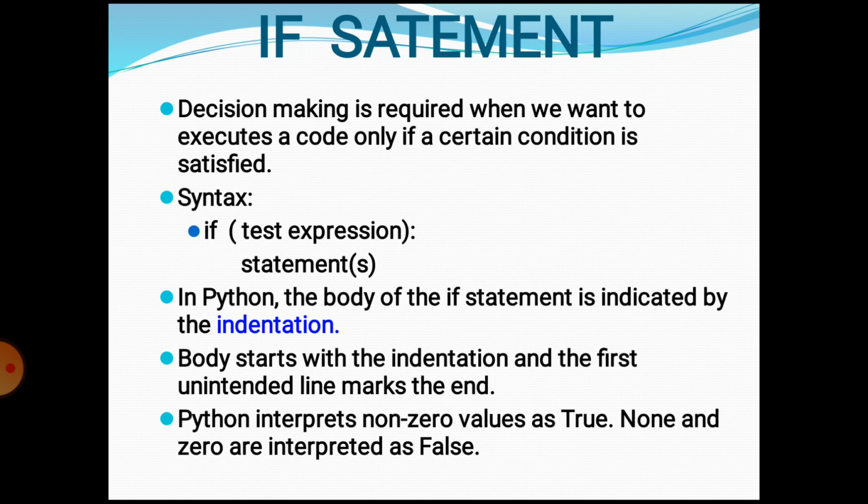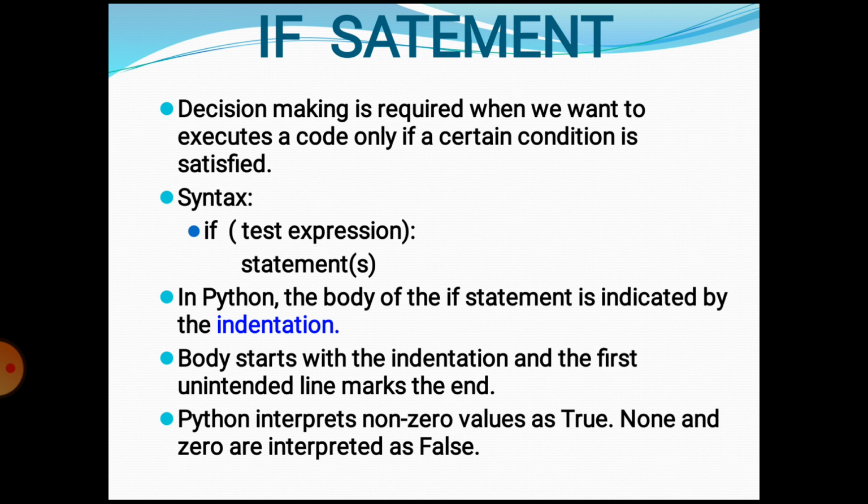Decision making is required when we want to execute a code only if a certain condition is satisfied. Here is the syntax of a simple if statement: if, then a test expression, which depends upon true or false. If the test expression is true, it will enter the if statement, otherwise it will not do anything. In Python, the body of the if statement is indicated by indentation. The body starts with indentation and the first unindented line marks the end.